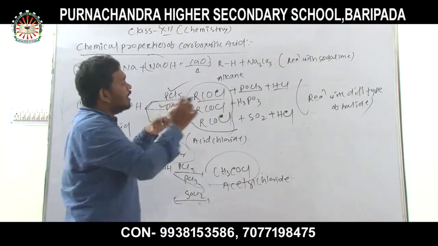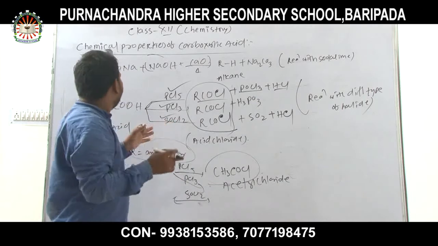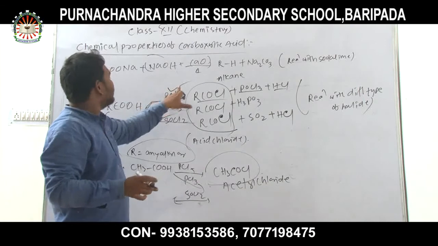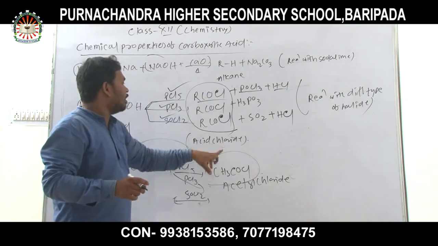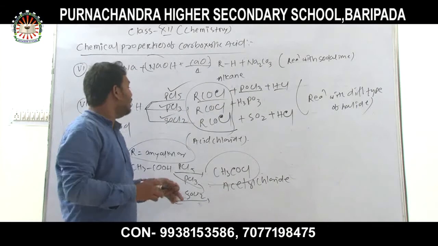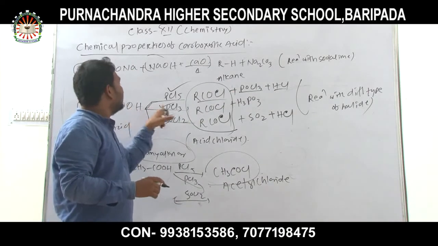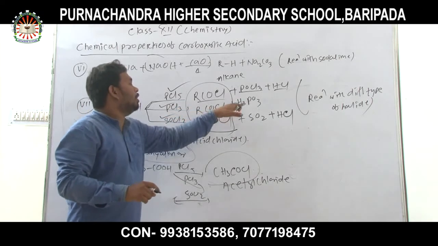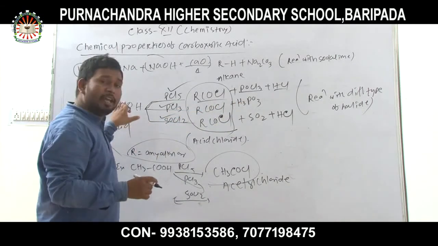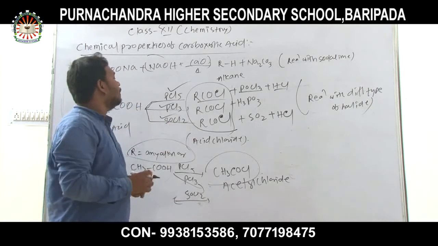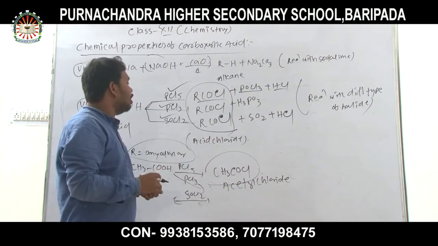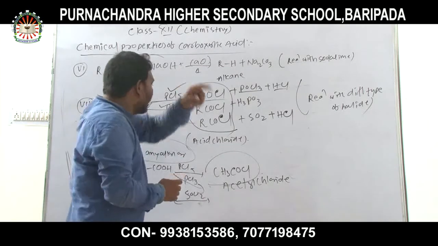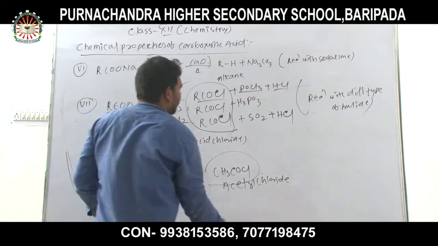Similarly, the heading is reaction with different types of halide compounds. When carboxylic acid reacts with phosphorus pentachloride, acid chloride is formed along with POCl3 and HCl. When carboxylic acid reacts with PCl3, phosphorus trichloride, acid chloride is formed along with H3PO3. And similarly, when it reacts with SOCl2, acid chloride is formed along with SO2 and HCl. Then I go to the next property of the carboxylic acid.